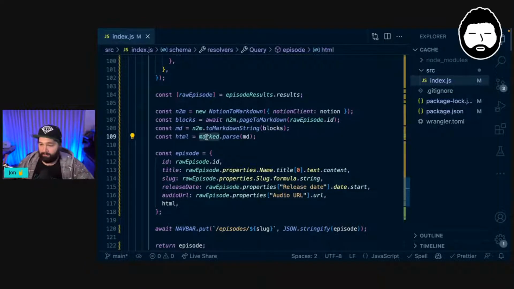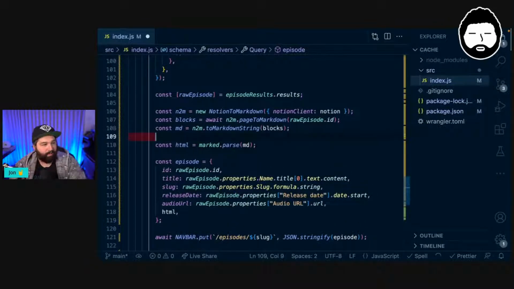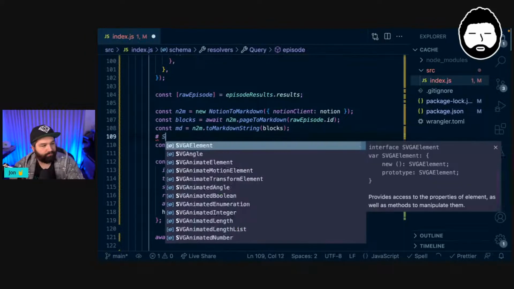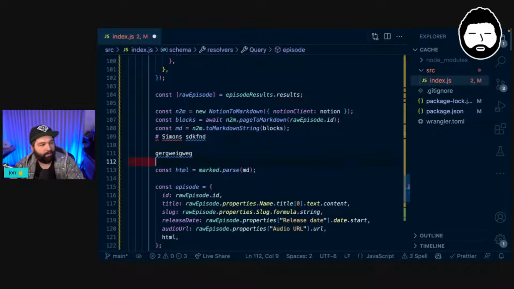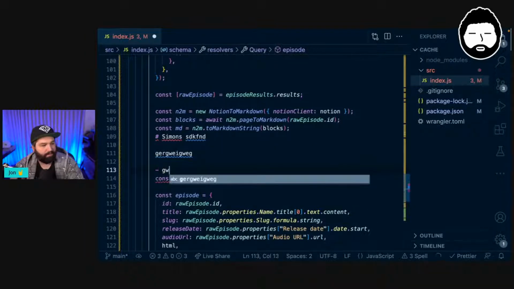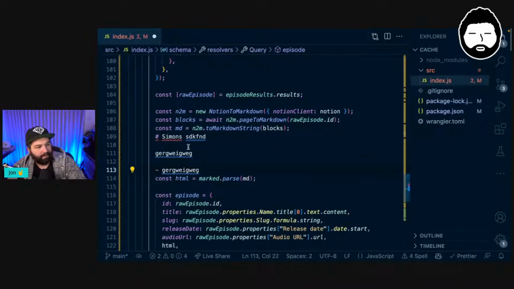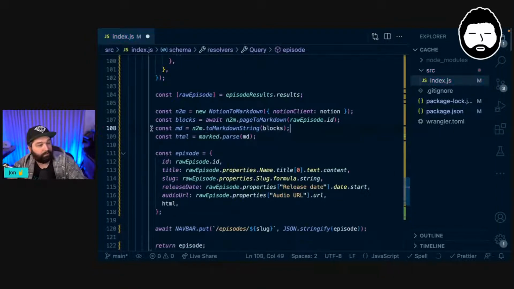And then we can use the marked package, which is a separate package, to parse that markdown. And so at this point, we would have something like Simon's blah, blah, blah, and then a paragraph, and then maybe a list of stuff. So this markdown syntax is what we would have at this point here. We just have one big string of all of the markdown for that episode.